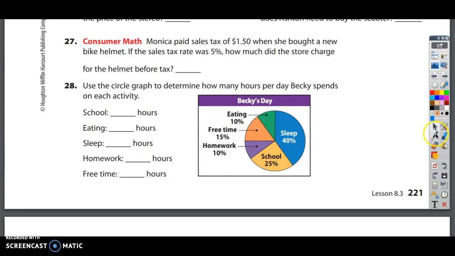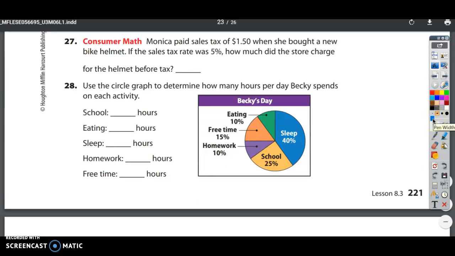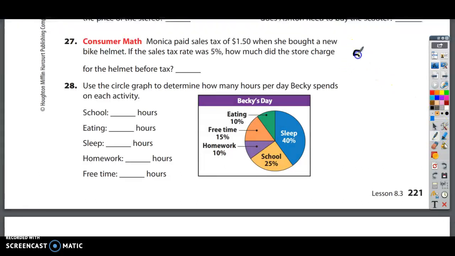So what we do here is we recognize that 5% means 5/100ths. And we recognize that she paid the sales tax, which was going to be the part, $1.50. And how much was the bike helmet? We don't know. Now, $1.50 is not the best number. It's not the easiest number here, but it's going to work. We're going to make it work. We're going to simplify to the unit rate by dividing 5 and 100 by 5. 5 divided by 5 is 1, and 100 divided by 5 is 20.